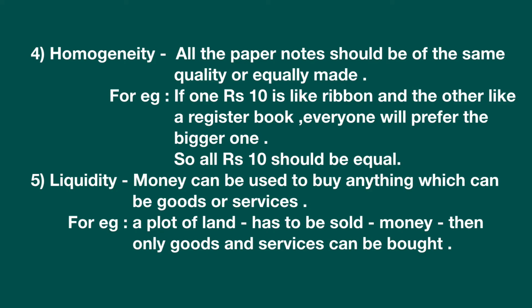Number 5 is liquidity. Money can be used to buy anything, which can be goods or services. Goods in the sense we can buy goods using money. Again, services, if I want someone to do some work for me, I have to pay him or her money. Again, for example, if I have a plot of land, with that plot of land I cannot buy goods and services because we do not follow the barter system anymore. That plot of land has to be converted, has to be sold, then only money can be obtained, and then only goods and services can be bought.